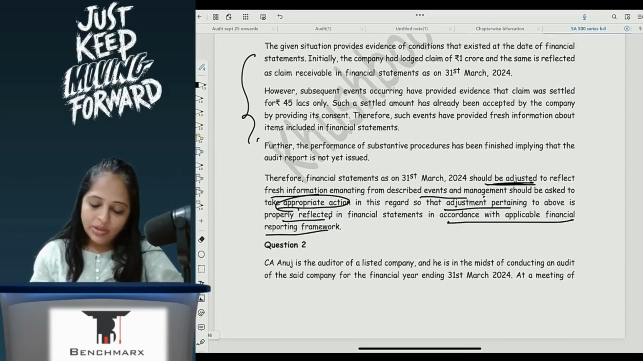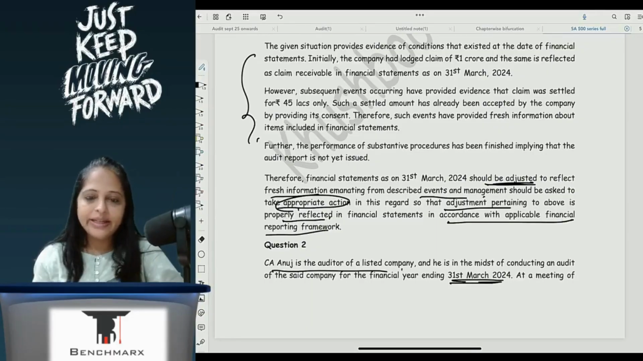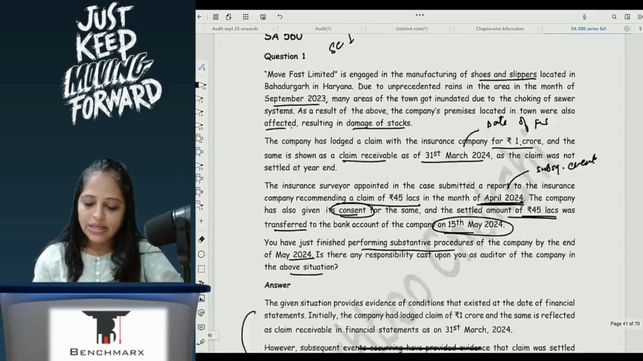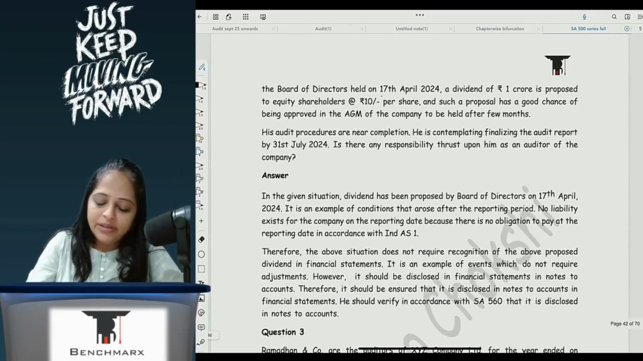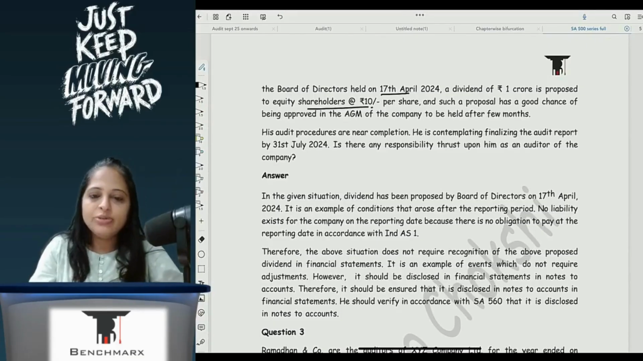CA Anuj is the auditor of a listed company. He is in the midst of conducting the audit of the said company for the year ending 31st March 2024. At a meeting of the board of directors held on 17th April, a dividend of 1 CR is proposed to equity shareholders at rupees 10 per share.